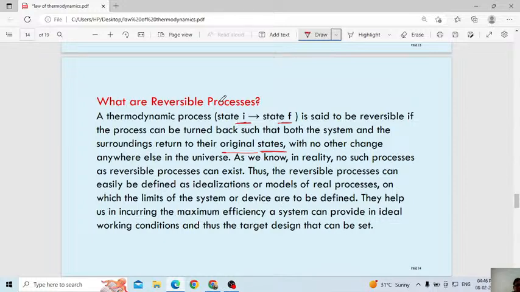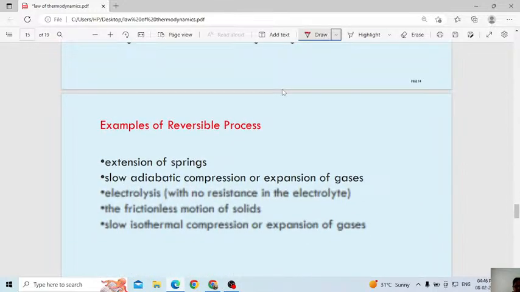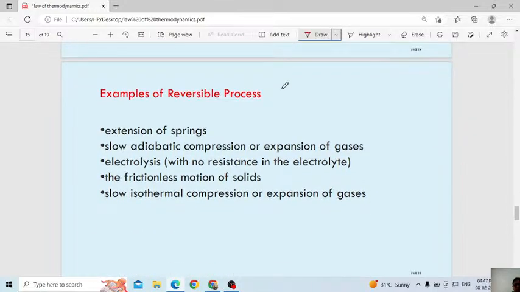Here, what you have to remember about a reversible process according to thermodynamics is, if you observe the initial changes and final changes, both will be the same. So many changes like expansion, compression, everything happen also. If you are able to bring back the system and surrounding to the same state and same position, in that case we will consider that a reversible process. Let us discuss with an example.